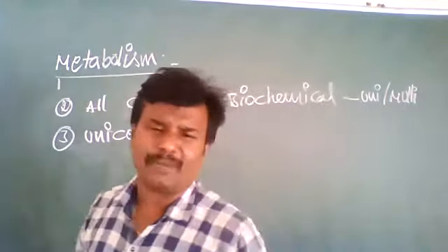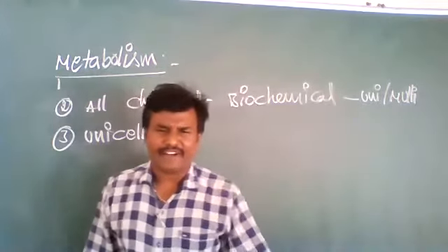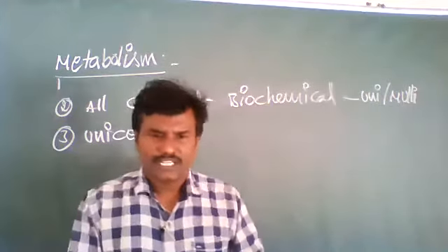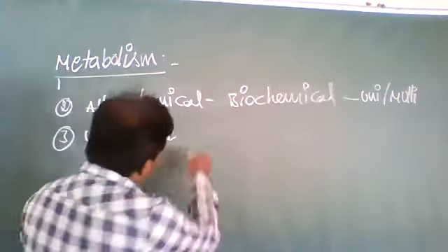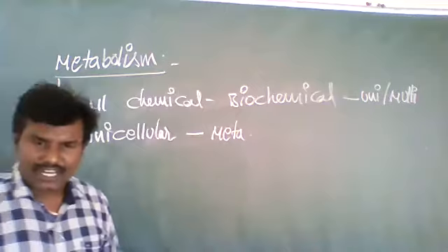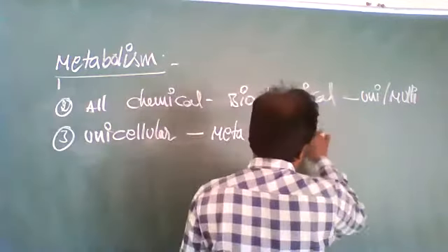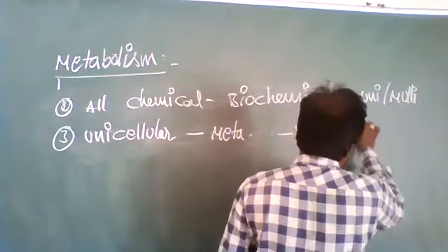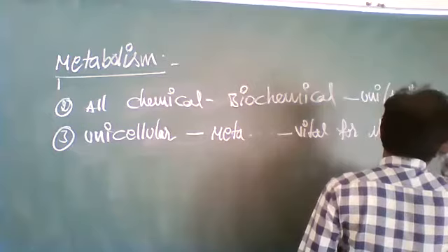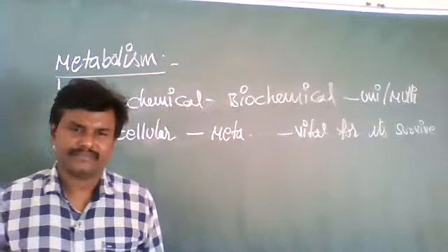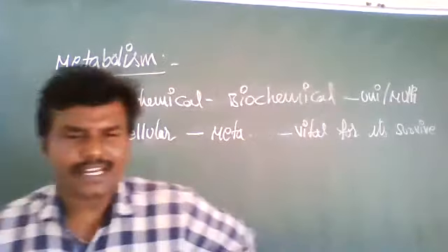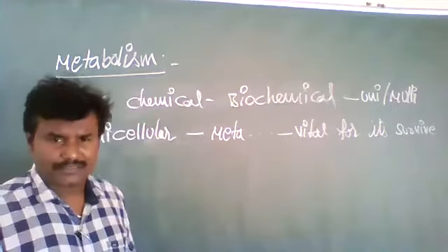If we look at unicellular organisms like amoeba, bacteria, fungi, algae, protists, etc., metabolic reactions occur, which are necessary and vital for their survival. In unicellular organisms, all the metabolic reactions occur.